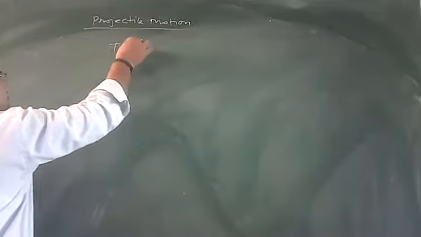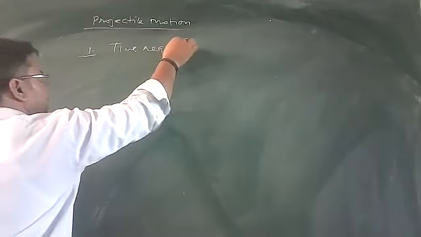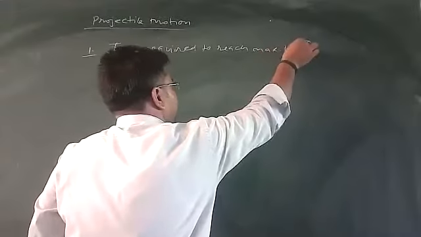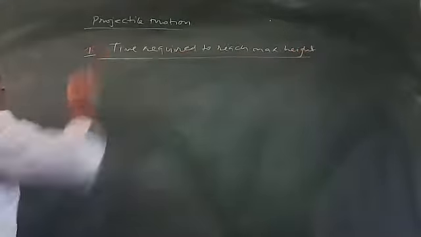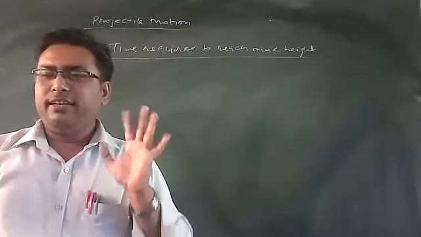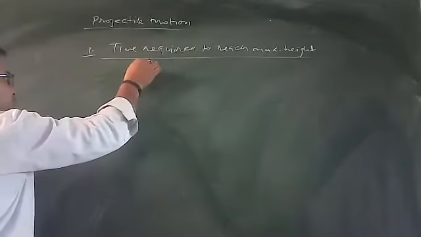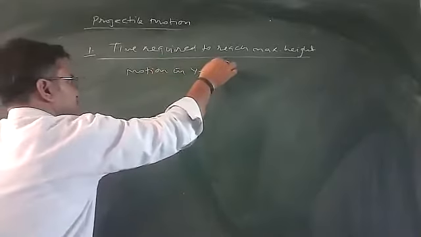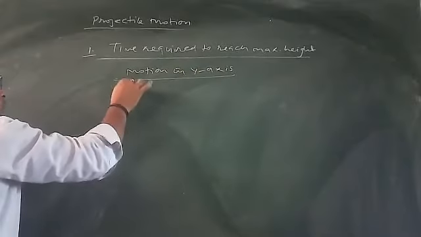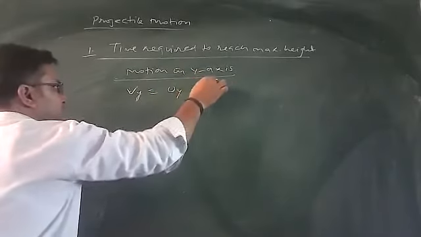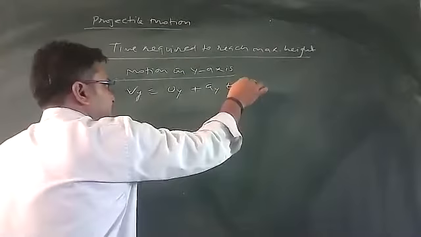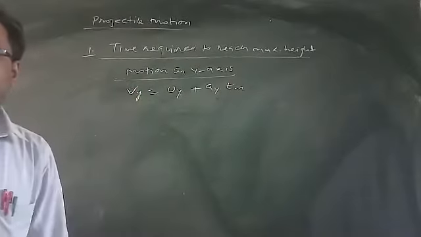Here, time required to reach maximum height. Definitely, whenever I am talking about the maximum height, that means I am discussing motion in the y-axis. So I will discuss motion in the y-axis. I am applying the first equation of motion, v is equal to u plus at. Vy is equal to uy plus ay into t. This t is what? Time to reach maximum height. I am replacing it here by tm. This tm is the time to reach maximum height.